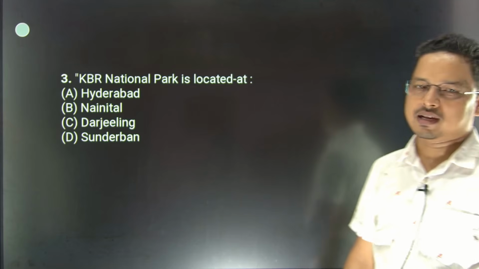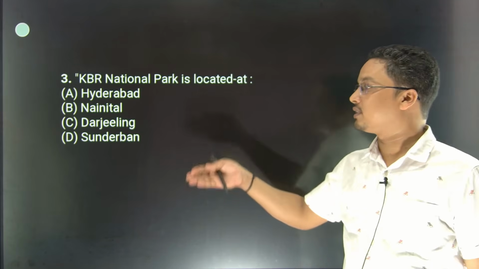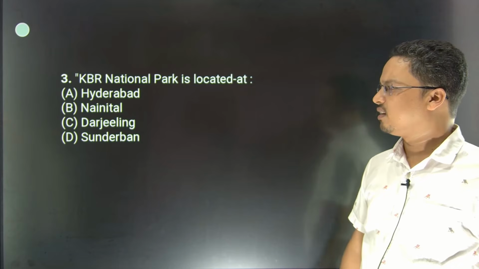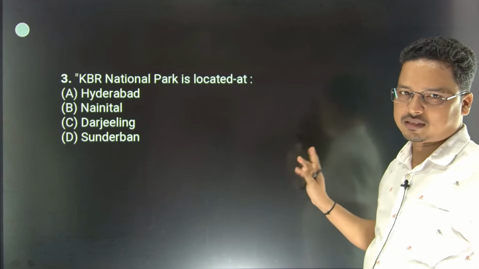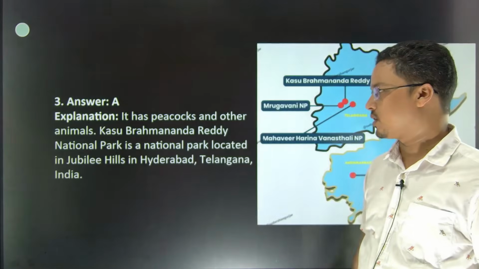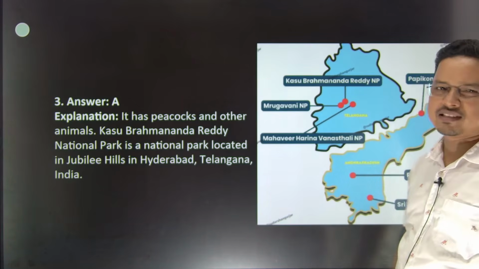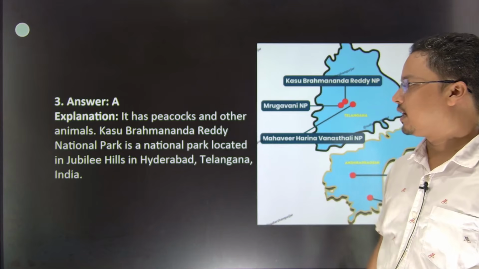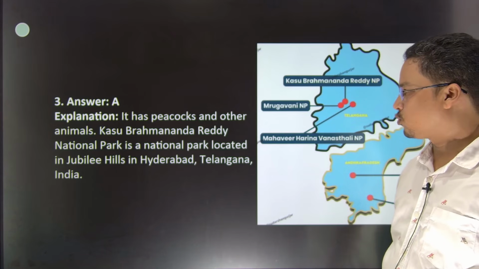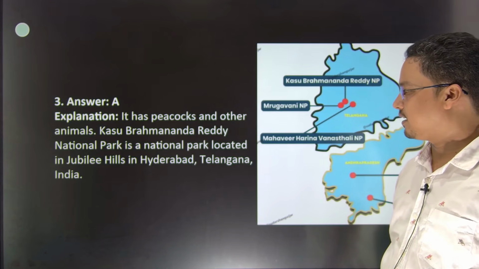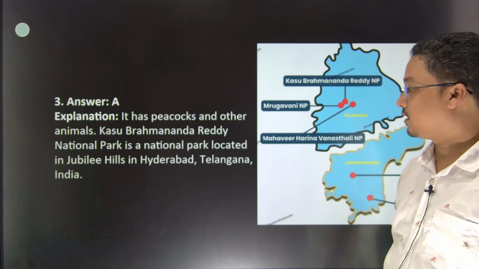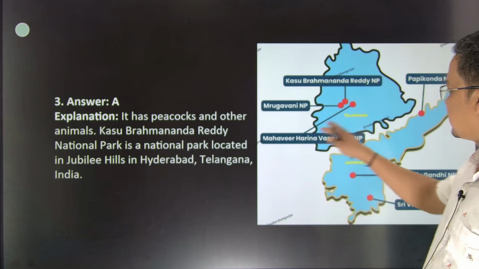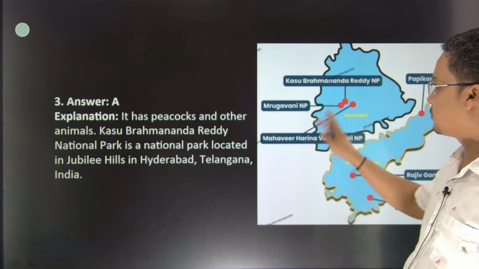Next, KBR National Park is located where? Whether this is Hyderabad, Nainital, Darjeeling or Sundarban? So this is Hyderabad. This was also in the news. Kasu Brahmananda Reddy National Park is a national park located in Jubilee Hills in Hyderabad, Telangana, India, and here is the location you can see. So this is the explanation.